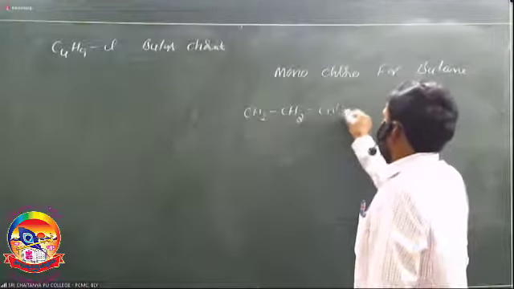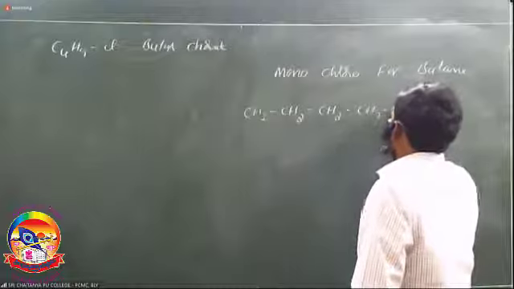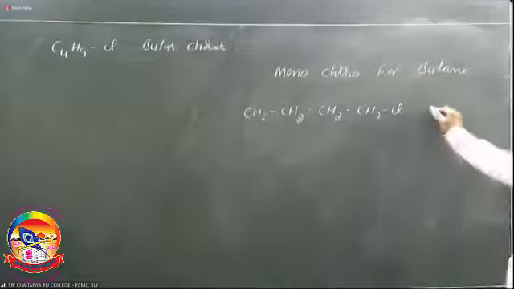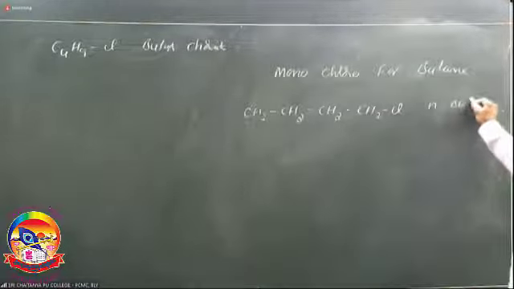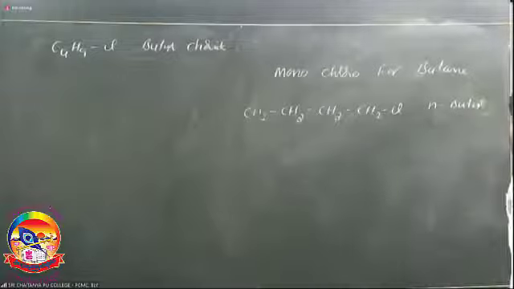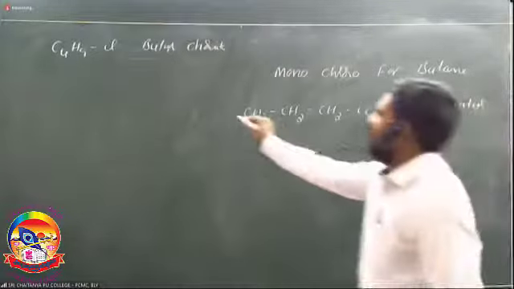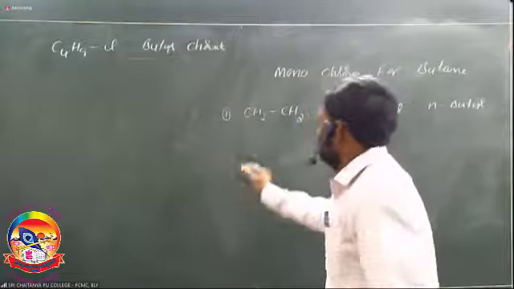CH3, CH2, CH2, CH2, Cl, the common name is n-butyl chloride. We know the number of possible butyls is 4. The first type is n-butyl.